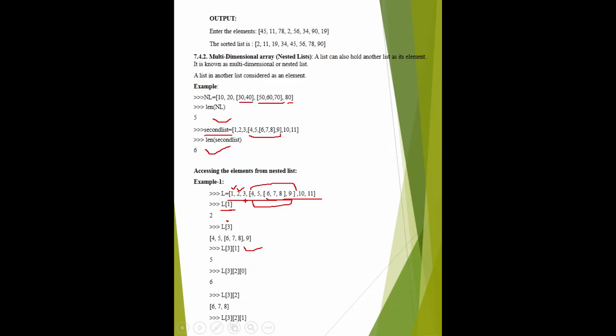3, 2. 3, 2 means like this, 0, 1, 2, 3. This is complete 3, and in this is complete 3. Okay, and this position is 0, this position is 1, and this position is 2. So answer is 6, 7, 8. Now 3, 2, 1. 3, 2, 1 means 0, 1, 2, 3. Then 2. 2 means this 6, 7, 8. 1 means what? 7. Okay, the answer is 7.